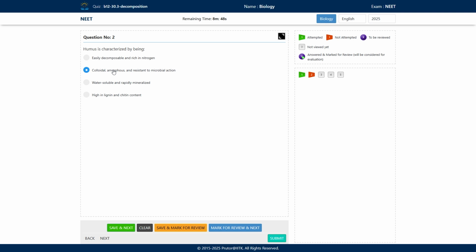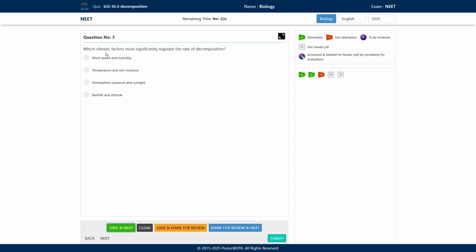Here, option B is the correct answer: colloidal, amorphous, and resistant to microbial action. This will be the correct answer. Humus is resistant to microbial action, so that's why it is slowly degraded, and that's why it is the reservoir of the nutrients.